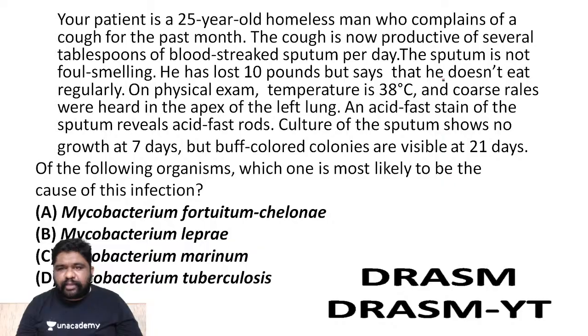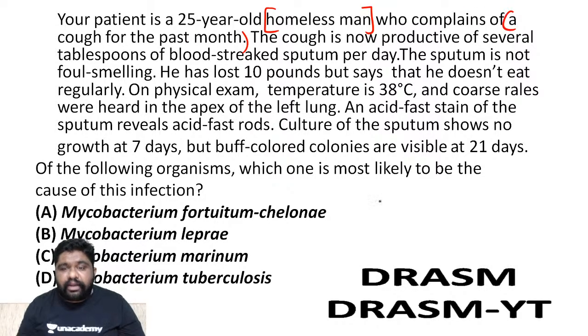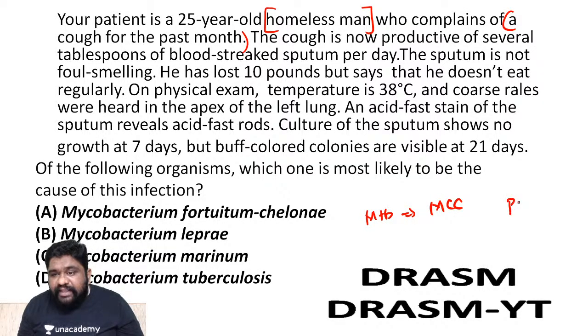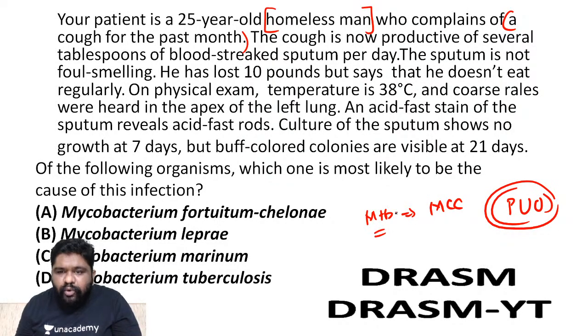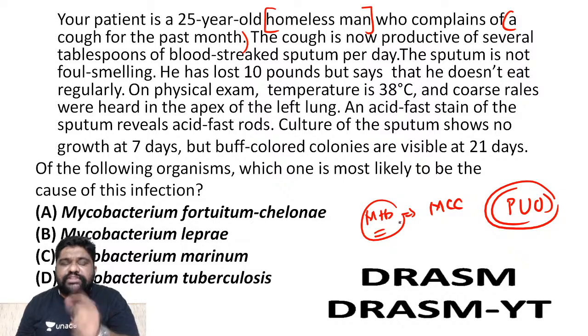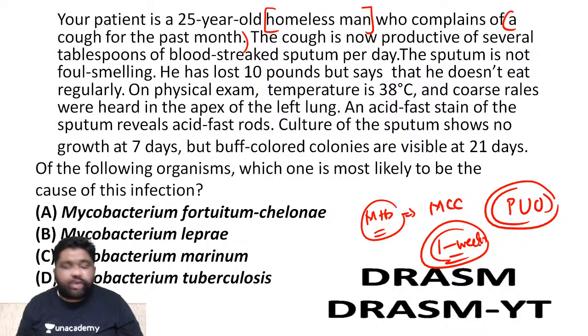So when we are trying to understand the microbiology aspect of tuberculosis, these are all the features I wanted to know. Mostly homeless people can be affected more than people who have proper shelter. And cough can be for the past 1 month, still the diagnosis may not be done. Remember, MTB is the most common cause in India for pyrexia of unknown origin. When is it called pyrexia of unknown origin? Some people can ask me, you're telling me right now the origin of pyrexia is MTB, then how can it be unknown origin? Remember, if you want to define it, for 1 week of continuous investigations and culture, if you still cannot find out the organism, then you call it pyrexia of unknown origin. For MTB, it will take more than 2 weeks for you to get the diagnosis. So it can be the most common cause of pyrexia of unknown origin.